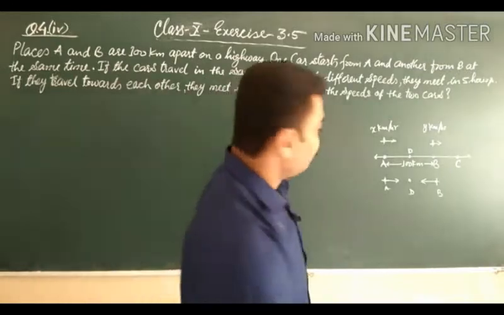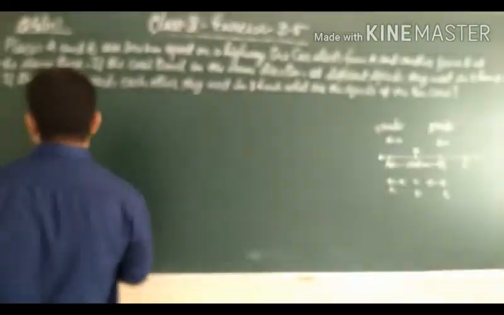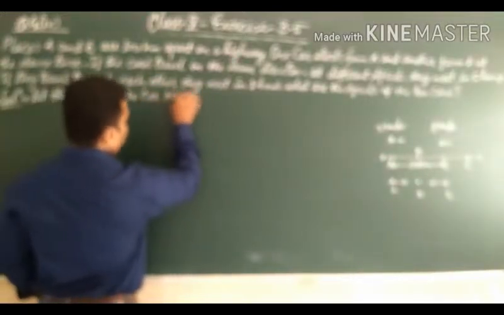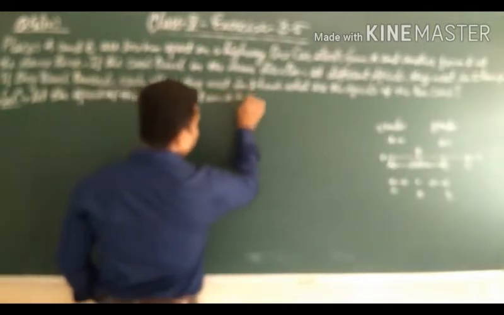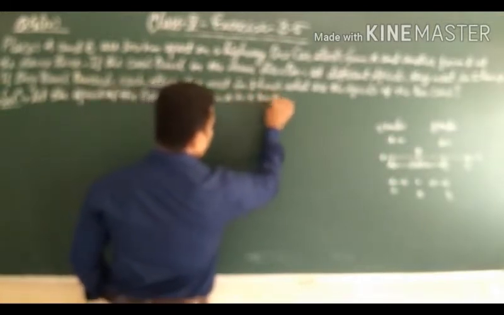First of all, we have to take the speeds of the two cars as x and y km per hour. Okay. So, solution. Let the speed of the car that starts from A be x km per hour.